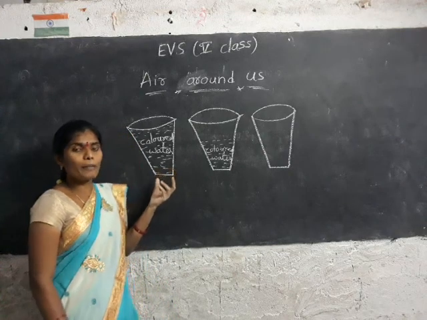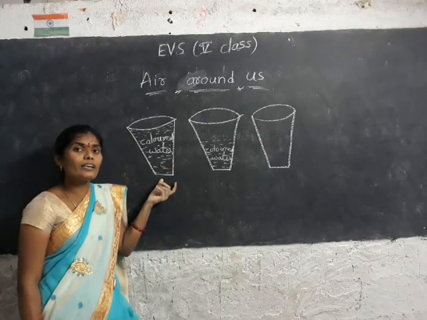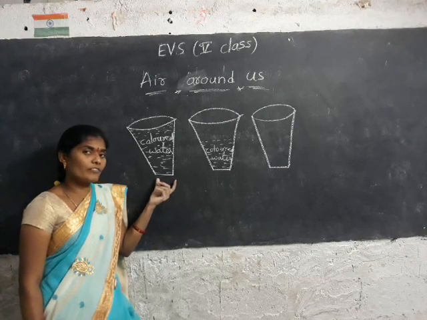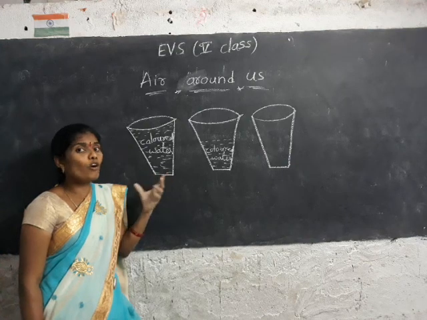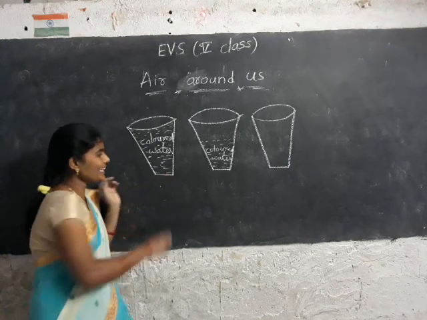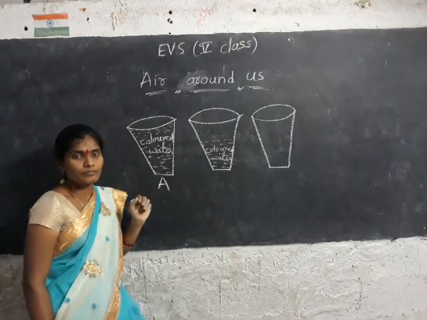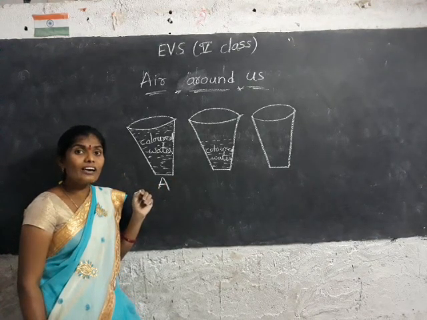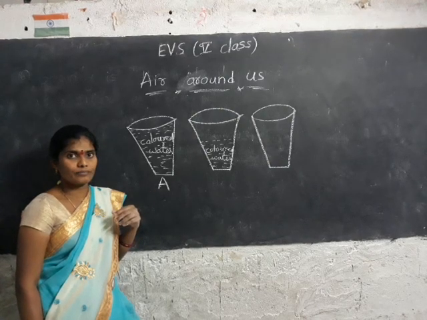What is the first tumbler? First tumbler means glass. A glass is filled with the colored water.